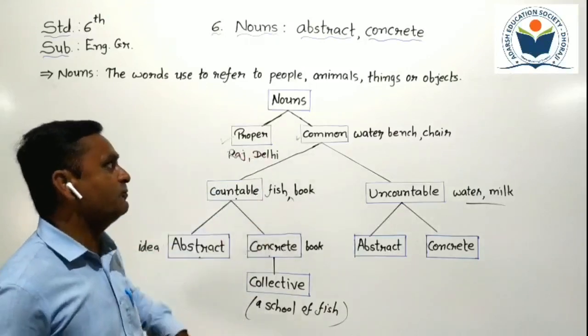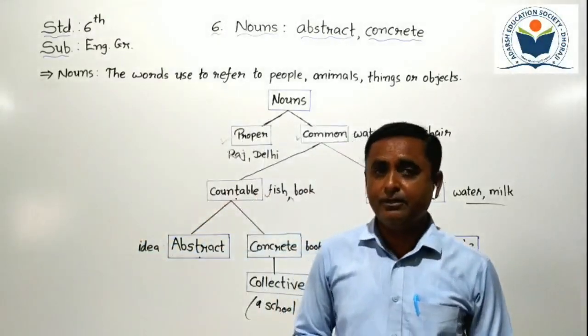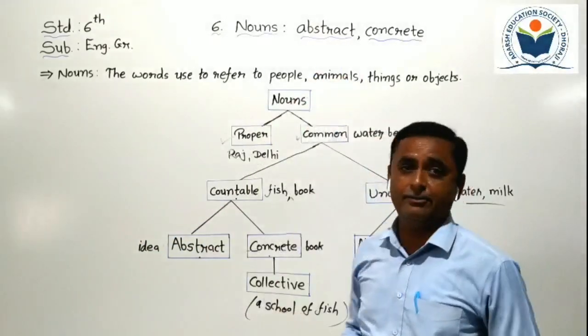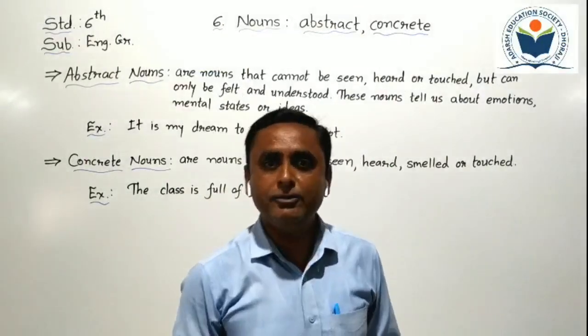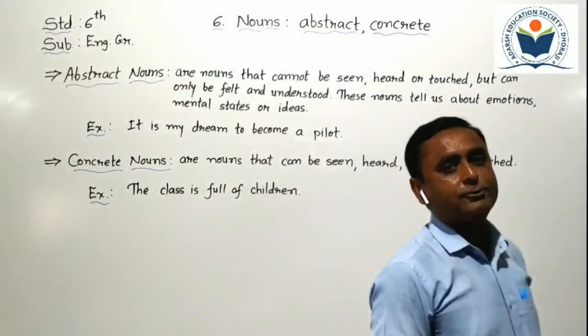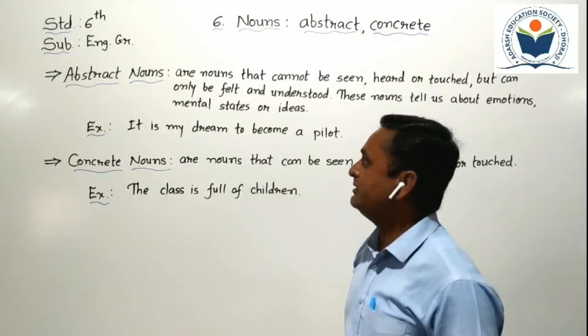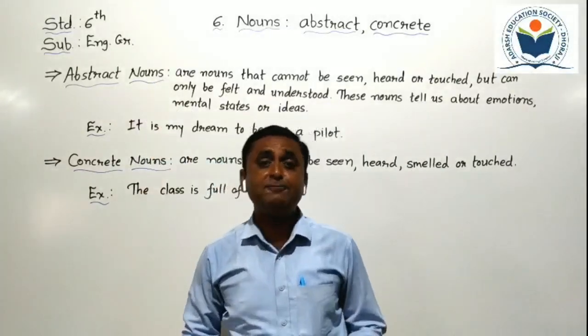All types of nouns you studied in your lower classes also. Now today we have to study about abstract and concrete nouns. Can you understand this? First of all, we have to start with abstract nouns. Whom do we call an abstract noun?